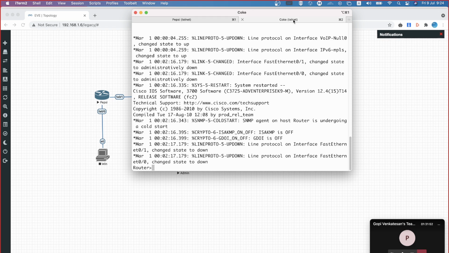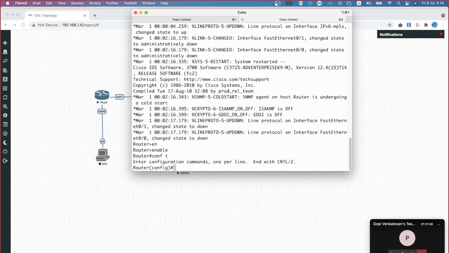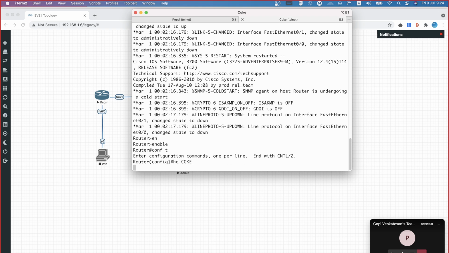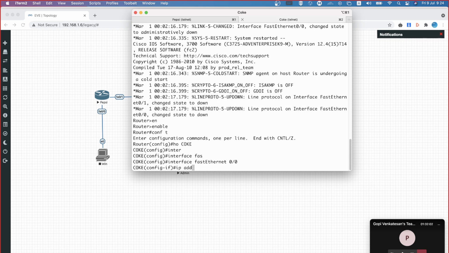Now I'm configuring Coke. Host name as Coke, then interface FastEthernet 0/0, address is 10.1.2.10.